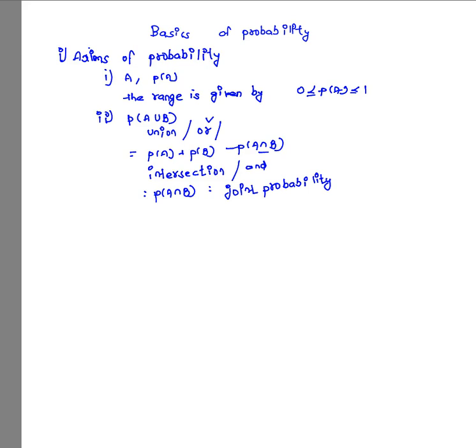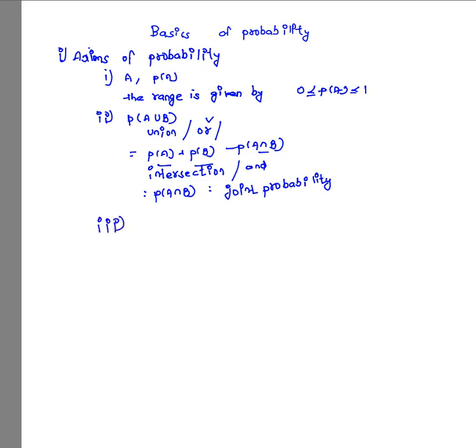P of A and P of B are the individual probabilities of those events, and P of A union B, or P of A or B, is given by P of A plus P of B minus P of A intersection B. This is the second axiom or second property.